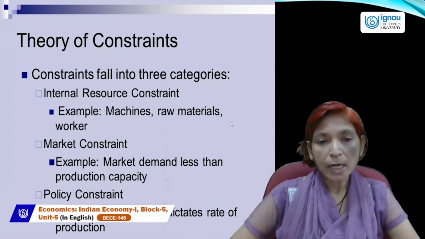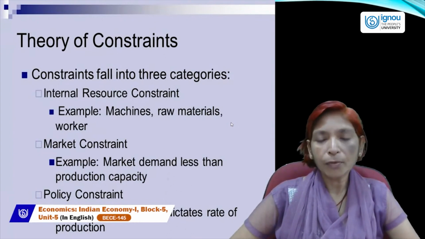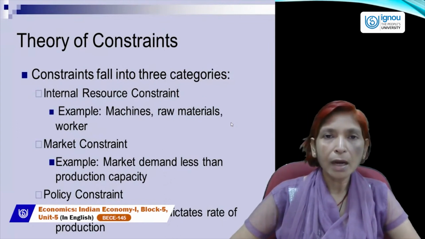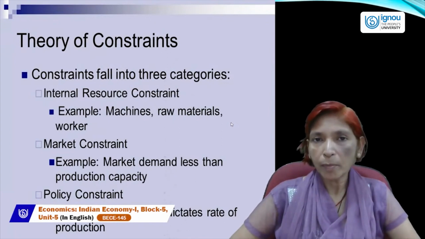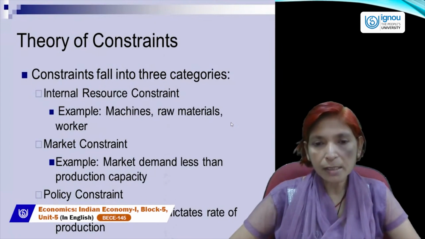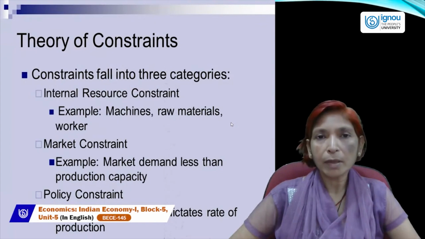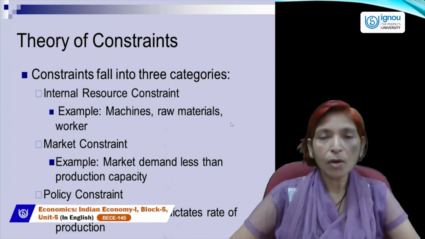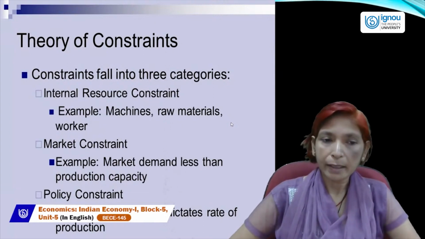Same as if we don't have raw material. Without raw material, we can't produce any type of goods and services. So if we don't have raw material, how can we produce? And if production isn't possible, then employment will not be generated, investment will not increase, income level will also not increase, and economic development can't be achieved. So these are hindrances or obstacles which badly affect our economic growth.